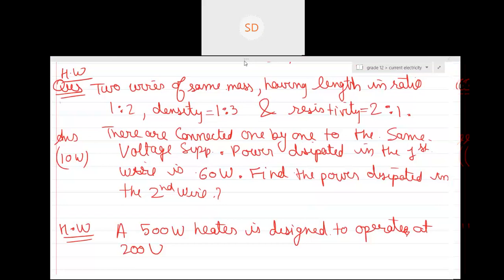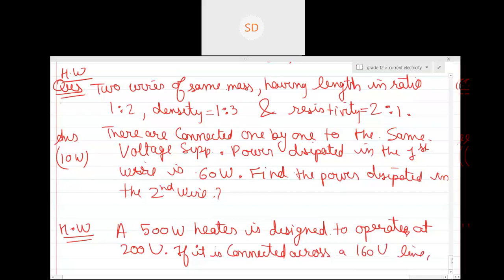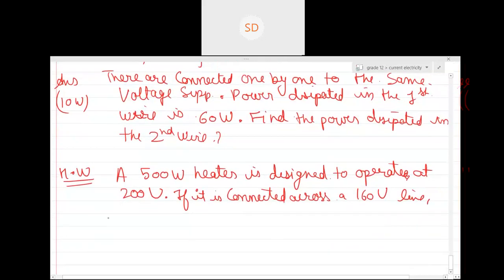A 500 watt heater is designed to operate at 200 volt. If it is connected across a 160 volt line, then find the heat produced in it.